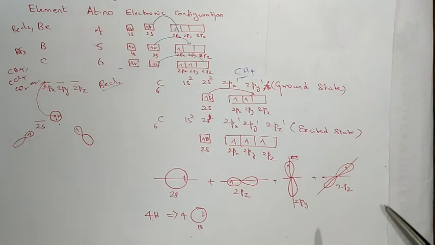So a new concept was introduced to explain this abnormal behavior of carbon in methane.